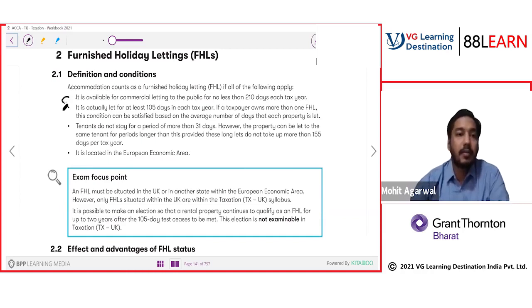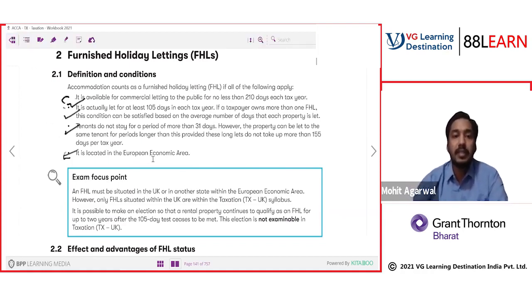These conditions are very important. Understand them very carefully. You should have a European Economic Area property. European Economic Area means the property should be situated in the UK or the European Economic Area. The letting must be available to let for 210 days. So the available-to-let period is 210 days. So the minimum in a year for the property should be available to let for 210 days.